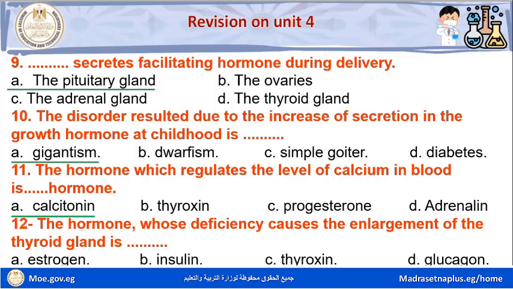Question number 12. The hormone whose deficiency causes the enlargement of the thyroid gland is: letter A, estrogen. Letter B, insulin. Letter C, thyroxine. Letter D, glucagon. The hormone whose deficiency causes the enlargement of the thyroid gland is thyroxine.